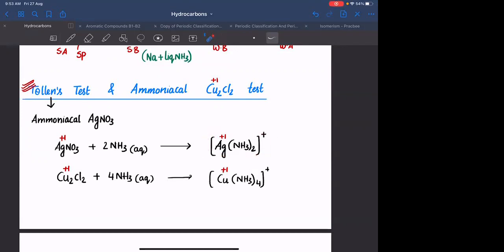We will be analyzing the structure of this in the chapter of coordination compounds. For now, just remember that AgNO3 when dissolved in aqueous ammonia will form [Ag(NH3)2]⁺. Similarly, cuprous chloride when dissolved in aqueous ammonia will form [Cu(NH3)4]⁺. In both cases, the oxidation state of Ag and Cu is +1.